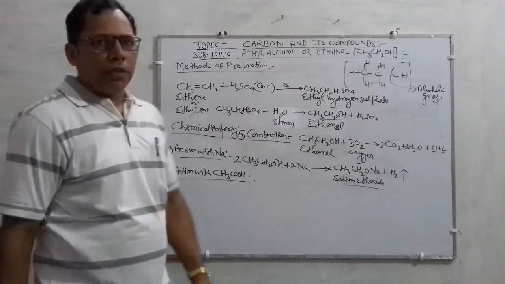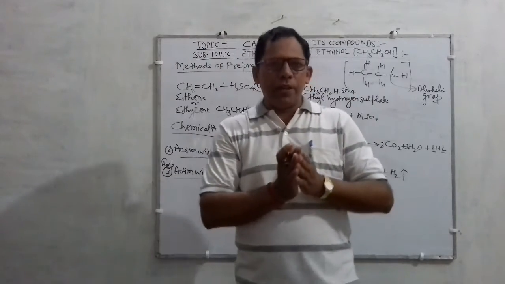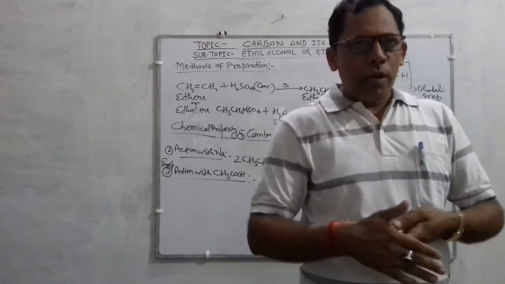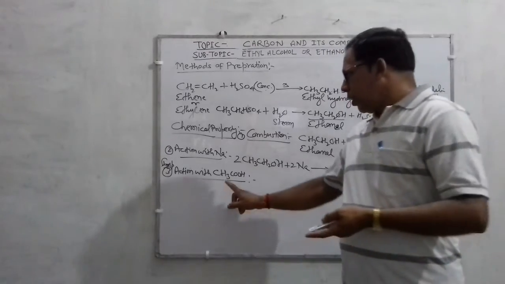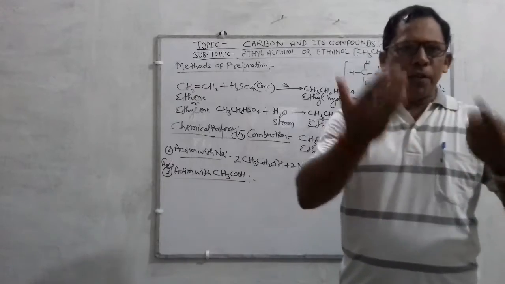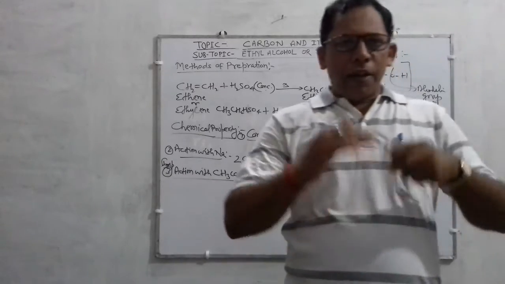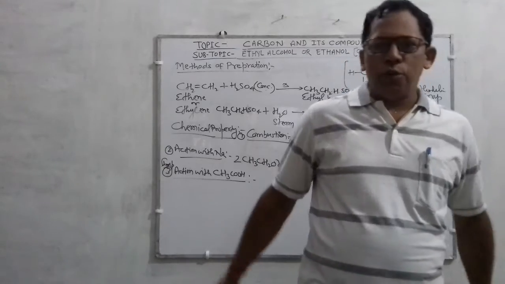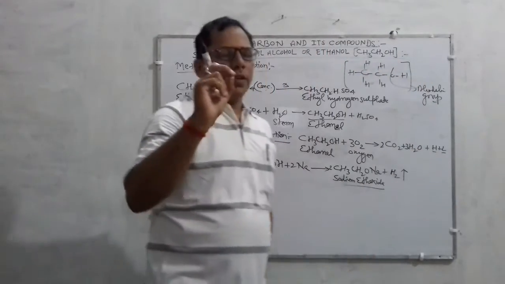Many times the question comes: what do you mean by esterification reaction? Your answer will be: when ethyl alcohol is treated with ethanoic acid or acetic acid in the presence of concentrated sulfuric acid, resulting in the formation of ester and water, such a reaction is known as esterification reaction.